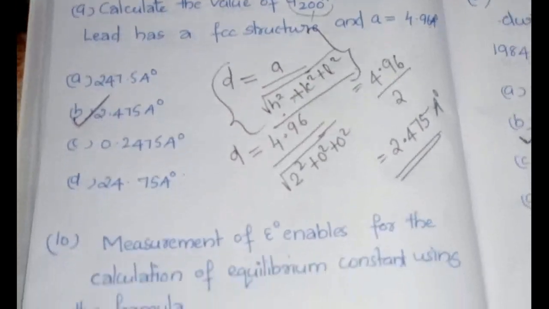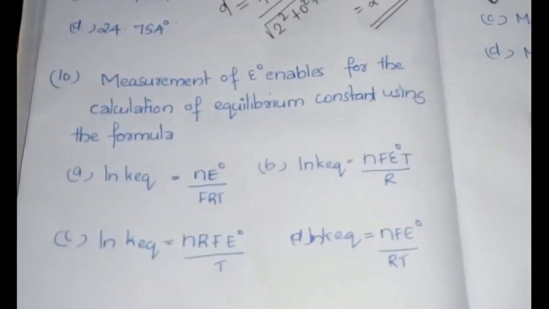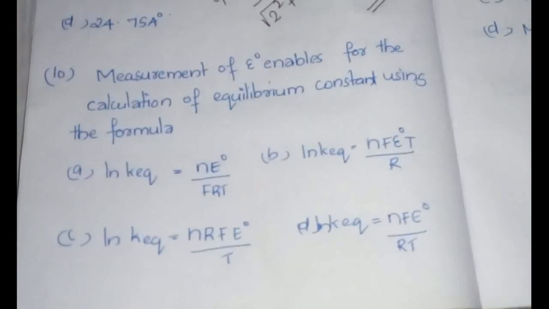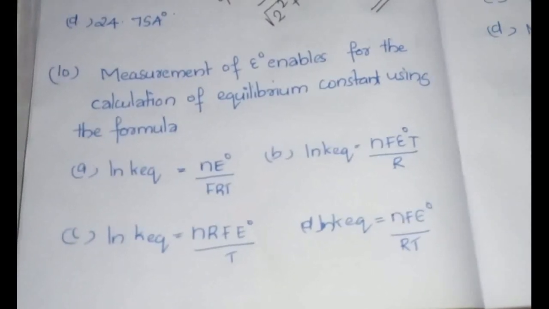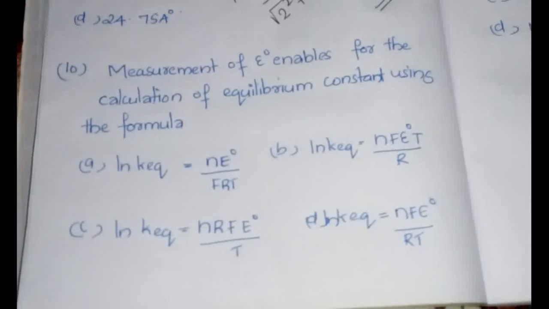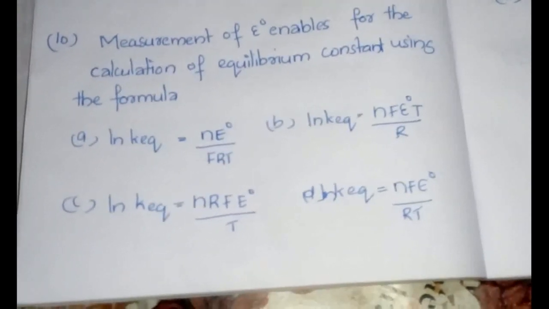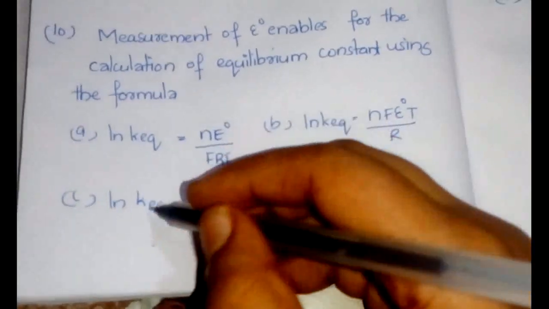Now the final question today we are going to discuss is from the chapter Electrochemistry. So the measurement of E0 enables the calculation of the equilibrium constant using the formula. We have done this many times, and I have already discussed this while doing the formulas for electrochemistry. So let me do that once again.